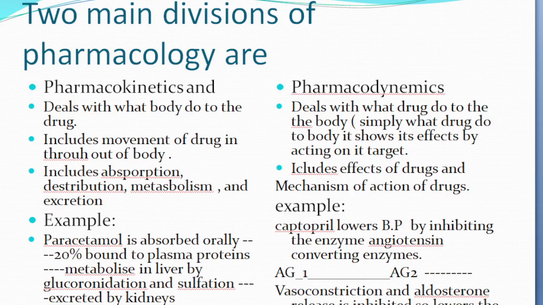We'll see one example: the pharmacokinetics of paracetamol. When we take paracetamol, it is completely absorbed by the oral route. After entering the bloodstream, 20% of the drug is bound to plasma protein, and it is metabolized by the liver by conjugation reactions, either by sulfation or by glucuronidation, and it is excreted by the kidneys.